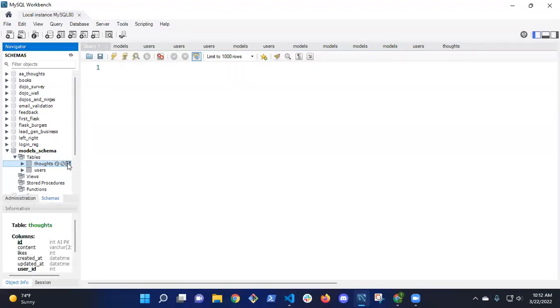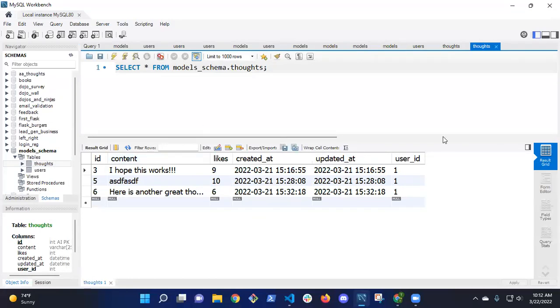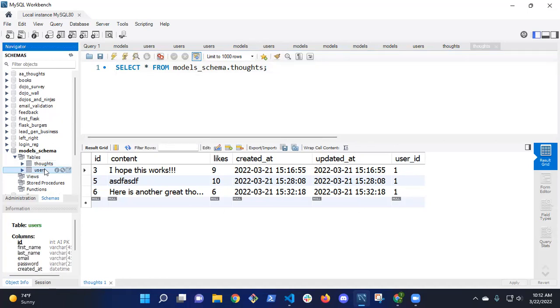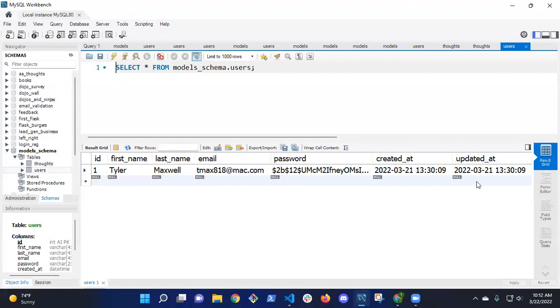So if I go back here, model schema, try to expand this a little bit. I have thoughts, and I only have one. That's all my thoughts. So I only have one user ID with thoughts. So I have users, and I only have one user. Okay, so let's add another user just so we have some data to work with.